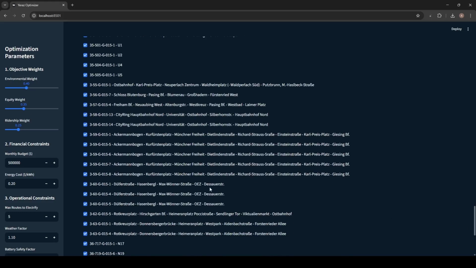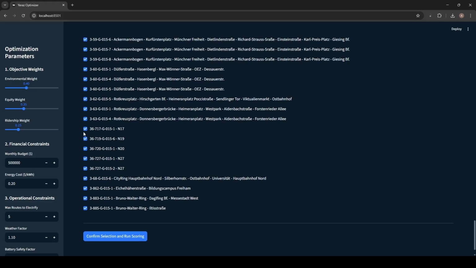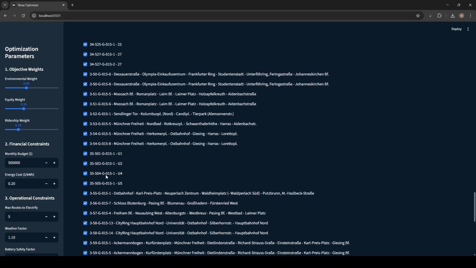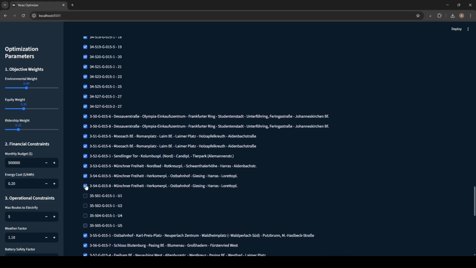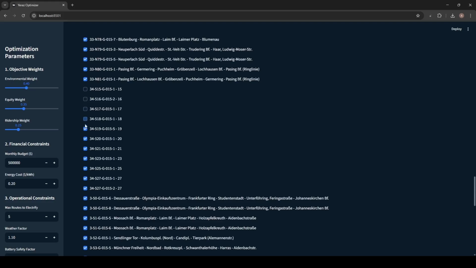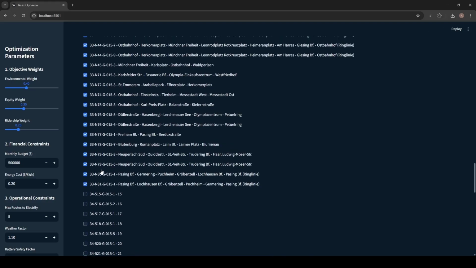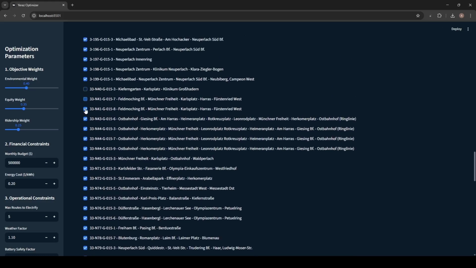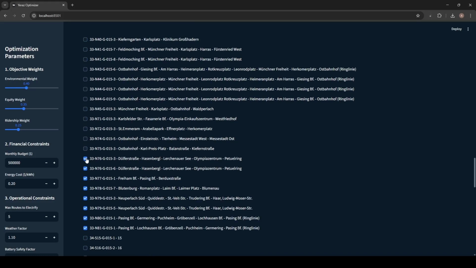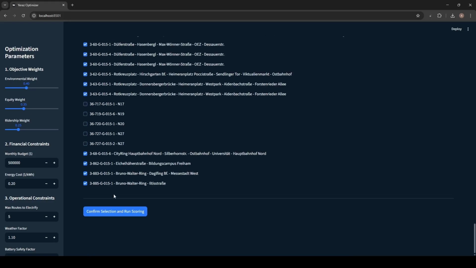For example, I do not want to analyze these replacement routes for trams, night trams. I do not want to analyze replacement service for subway lines, for tramway lines, and for night bus routes. We deselect all of them. And push confirm selection and run scoring.